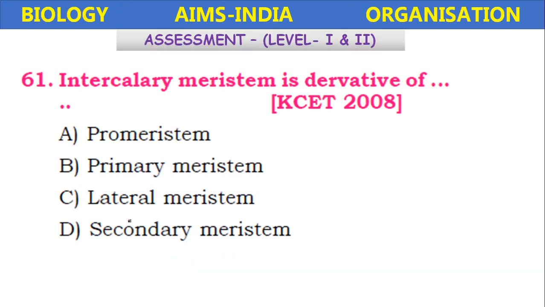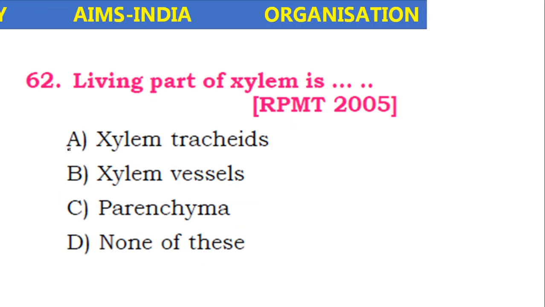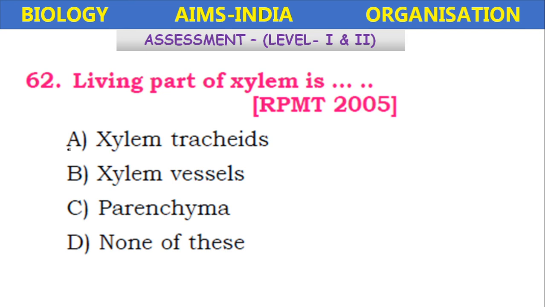Intercalary meristem is the derivative of promeristem, primary meristem, lateral meristem, or secondary meristem. Intercalary meristem is the primary meristem. The living part of xylem is xylem tracheids, xylem vessels, xylem parenchyma, or none of these. It is the parenchyma which is the living part.